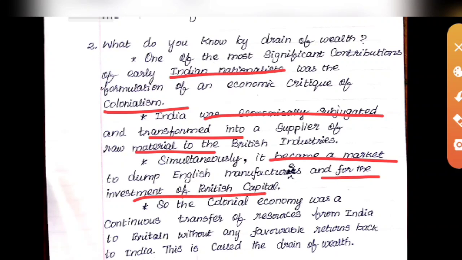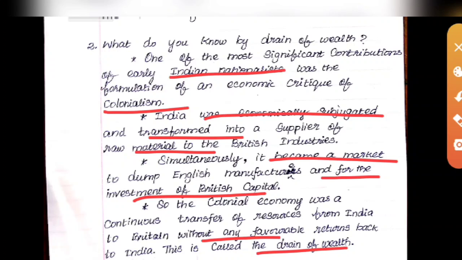Backed by British capital, the colonial economy was a continuous transfer of resources. We were transferring our resources to Britain without any favorable return. We did not receive any amount because we were under the control of Britain. This is called drain of wealth. Our wealth, meaning our raw materials, they took without giving any amount.